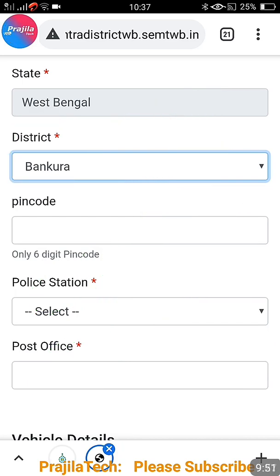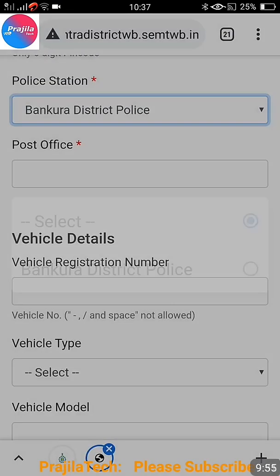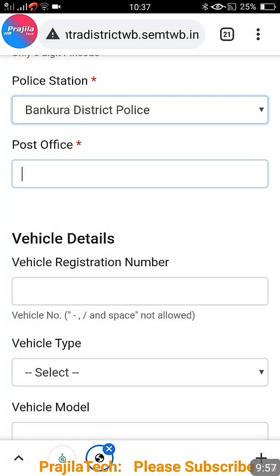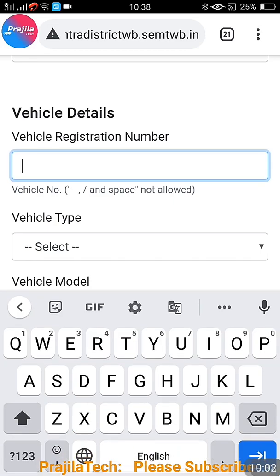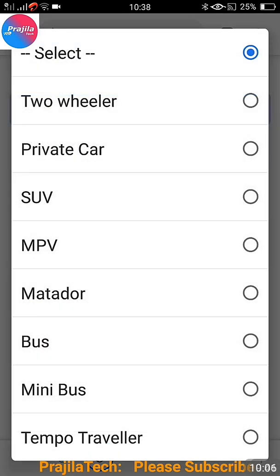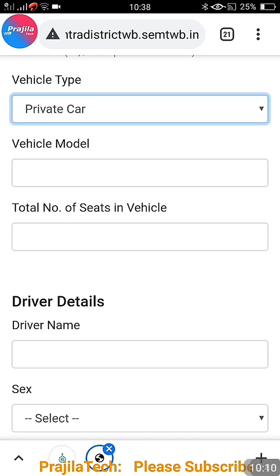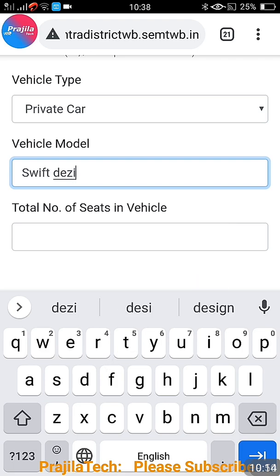Now you cannot change the destination district, because intra-district means you are traveling in the same district. That's why whatever you selected as the source district will be the same in the destination. You cannot change it. In the same way you are going to enter the vehicle number, vehicle type, vehicle model. All these things are the same as you can see in the previous pass. There is no difference. The only difference is the district. You cannot change it. Now I am entering the vehicle model, and you can also enter the total number of seats.